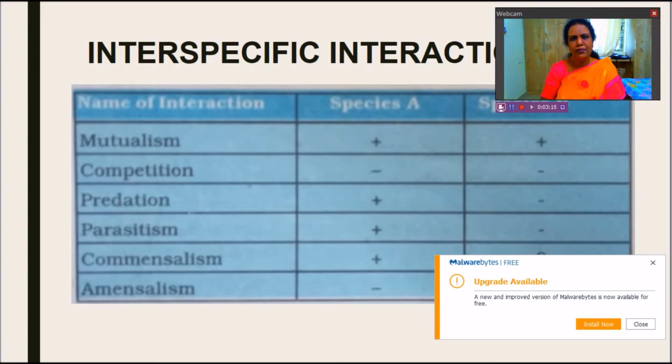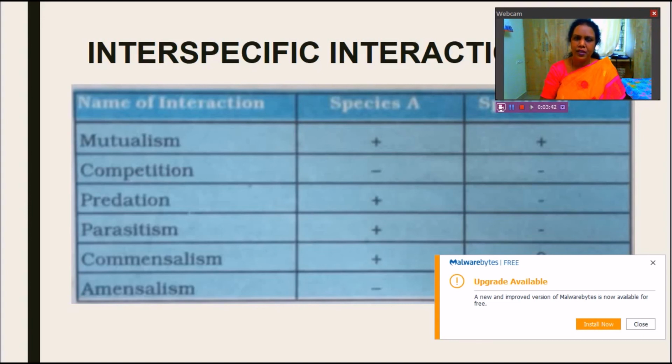For example, if two populations are living together, A and B populations, or A species and B species, when they interact, for A species the interaction may be beneficial, then we assign a plus sign. And for B species, the interaction may be detrimental or harmful, then we assign a minus sign.